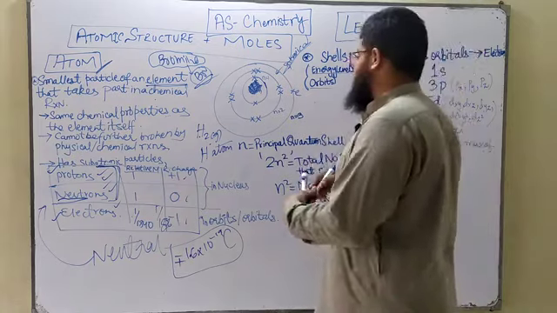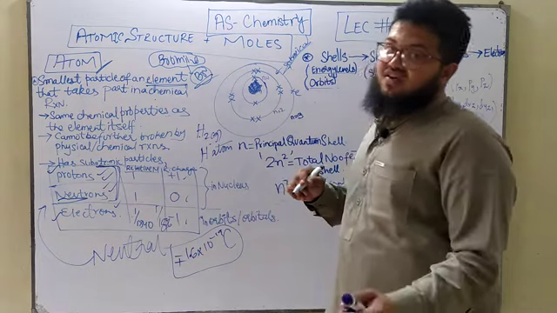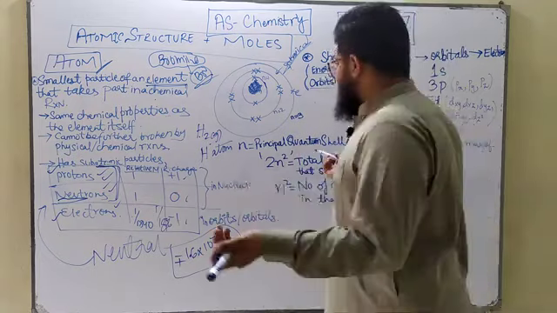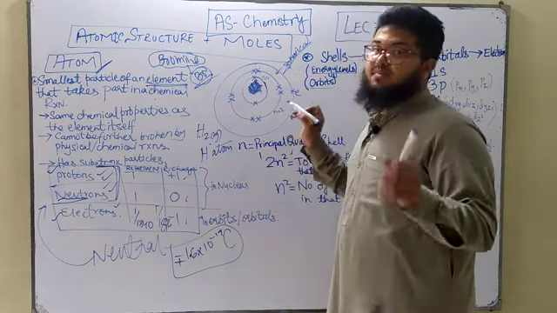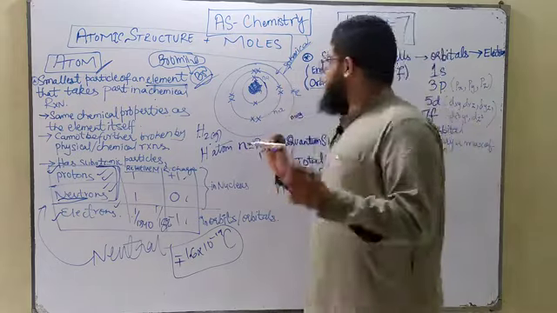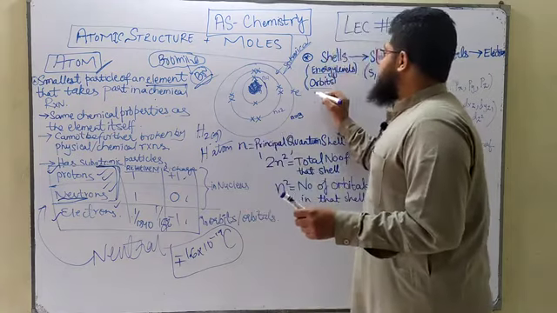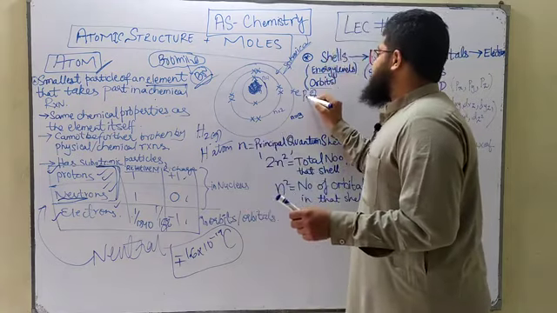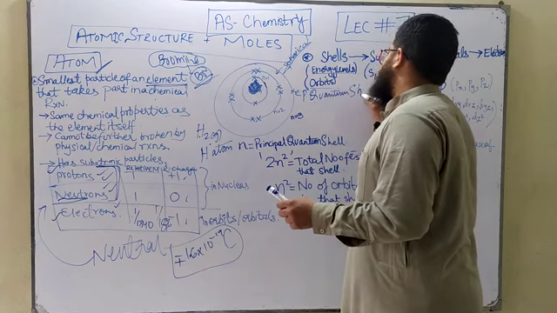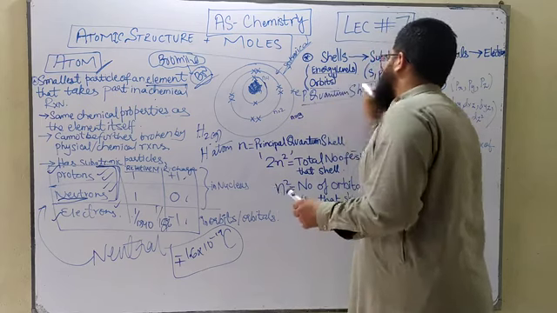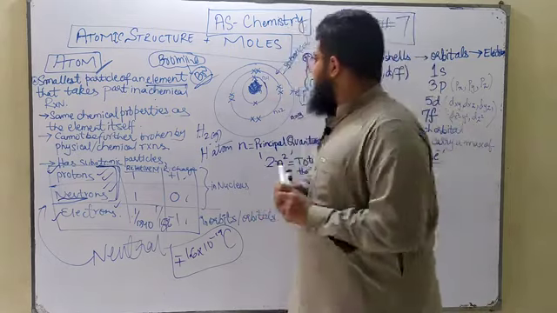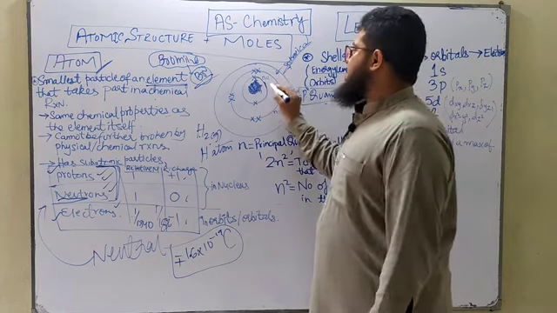Some of you might know this from your O-level chemistry and some of you might not. I didn't know it in my O-level chemistry. What's the formula for calculating the maximum number of electrons which can be accommodated in a particular quantum shell? And by the way, this shell is also called a principal quantum shell. This is the complete name of an electron shell, principal quantum shell. It can also be called a quantum shell.